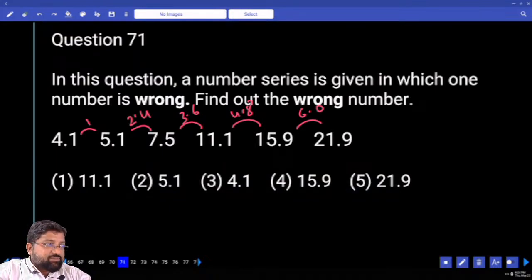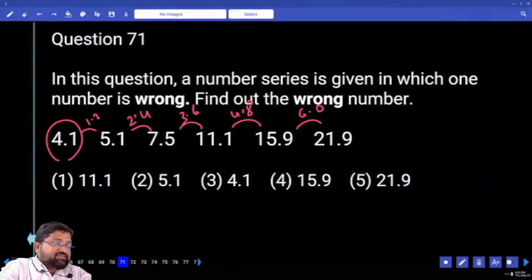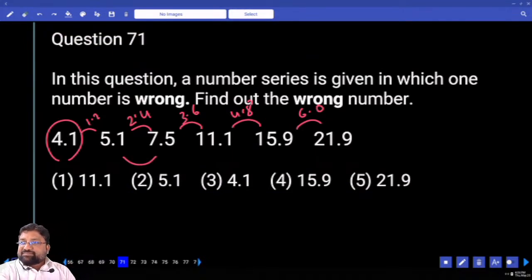The difference between those numbers is 1.2. Right? That means this should also be 1.2. Which is my wrong number? First number or second number? First number, because from 5.1 to 2.4 is exactly right.